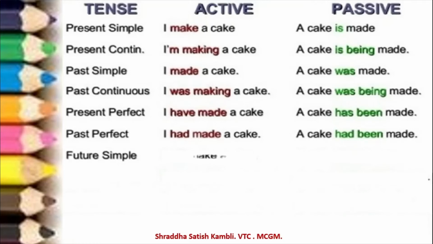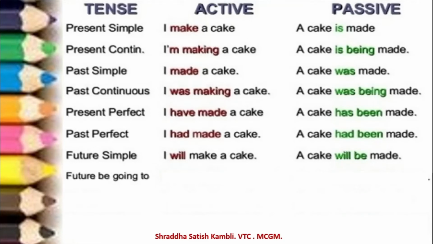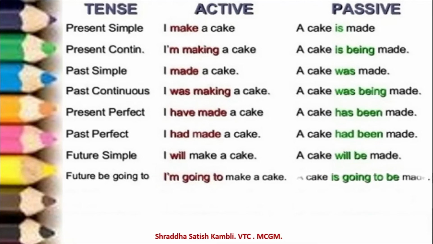Future tense, simple future. "I will make a cake." "A cake will be made by me," of course, goes without saying. Future, you can say continuous. "I am going to make a cake." "A cake is going to be made by me." And when you use modals, must, have, should, etc., "I must make a cake."